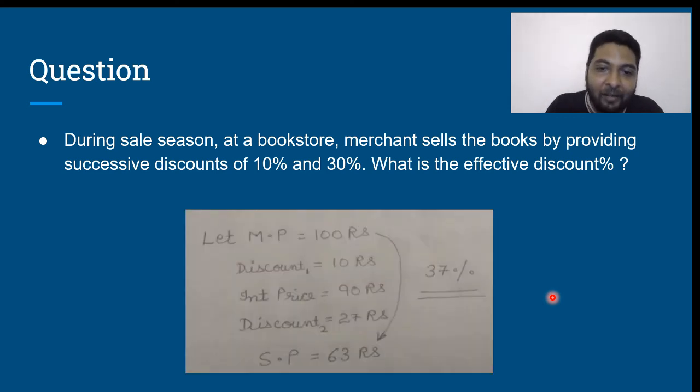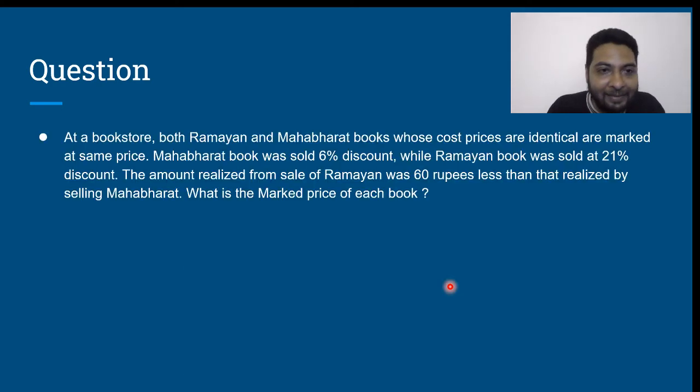I have stated that over here by writing it. Let us say the market price is 100 rupees. The first discount is 10 rupees. Interim price is 100 minus 10, which is 90 rupees. Then a discount of 30% on 90 rupees, 27 rupees. So the final selling price is 90 minus 27, which is 63 rupees. So the overall discount is 100 minus 63, which is 37. 37 upon 100 into 100, so 37% is the overall effective discount. Is that clear?